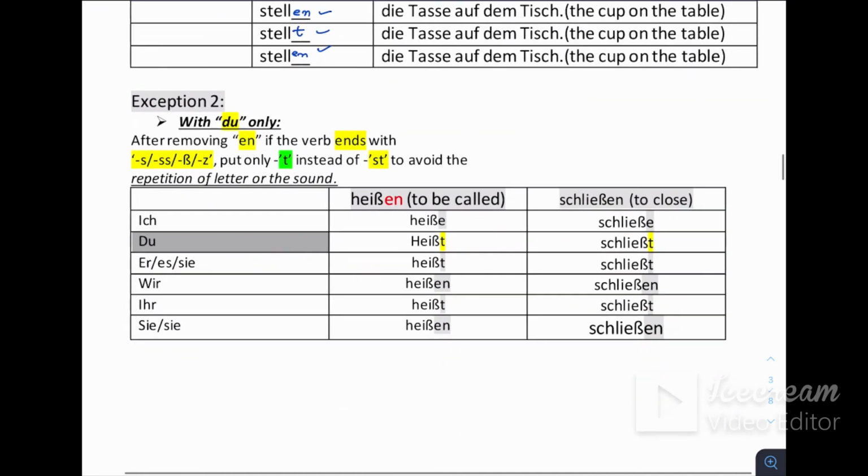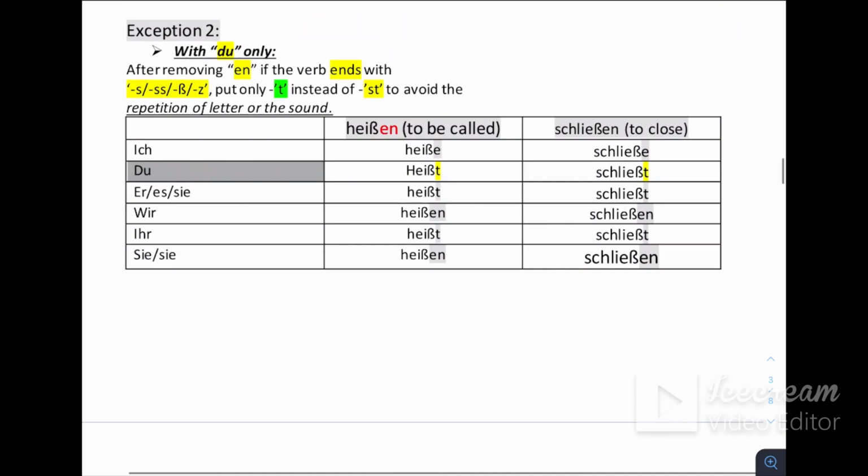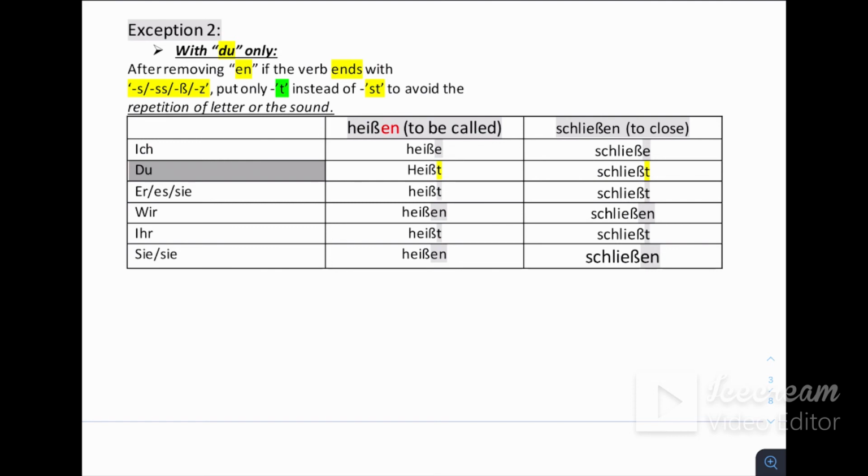Okay. Now we are going to see exception second. I told you there are only two exceptions. This is now the second exception. Okay. This is with du only. Very easy exception, we are only going to make changes with du. This one, the highlighted one. Okay. After removing en, if the verb ends with s, double s, ß and z.